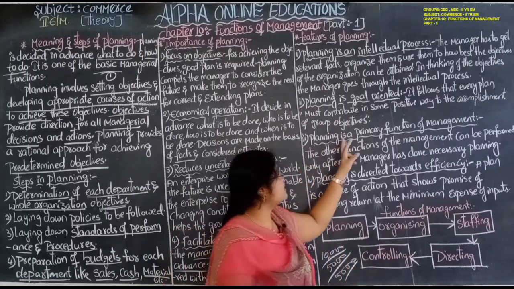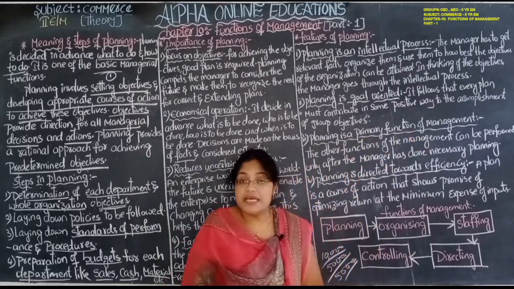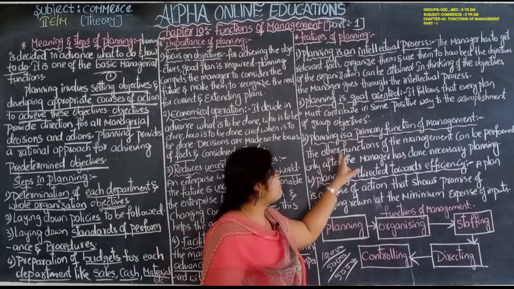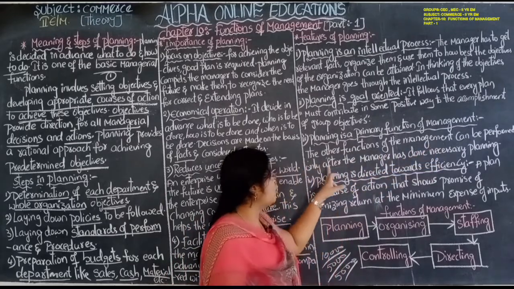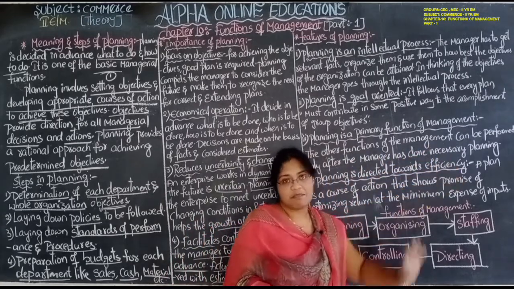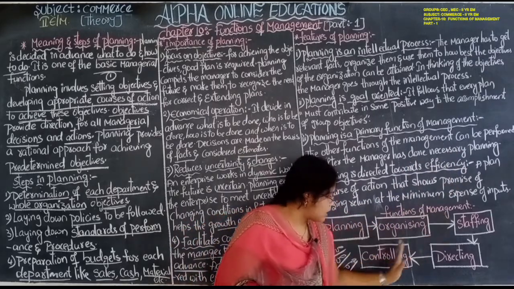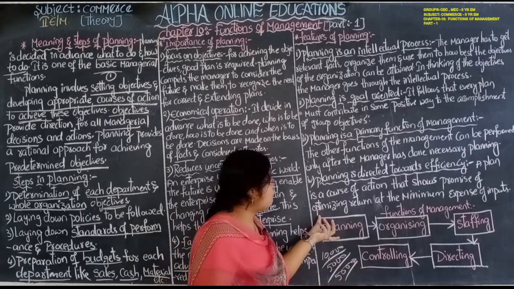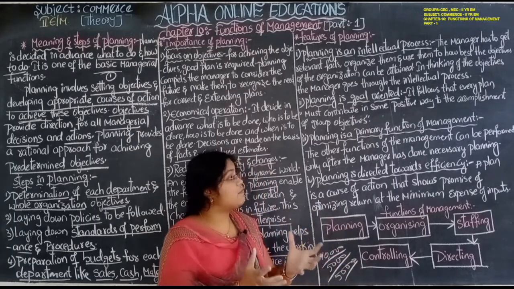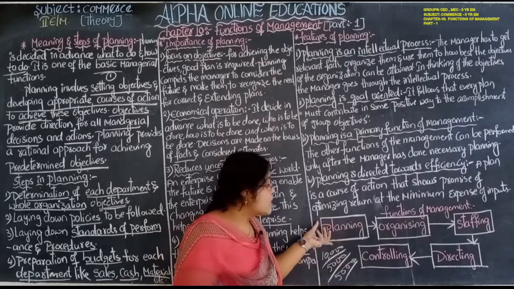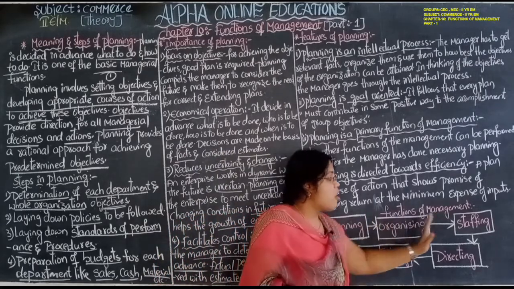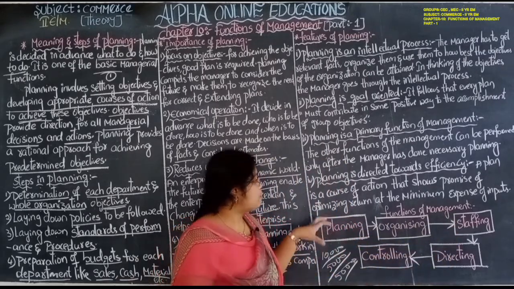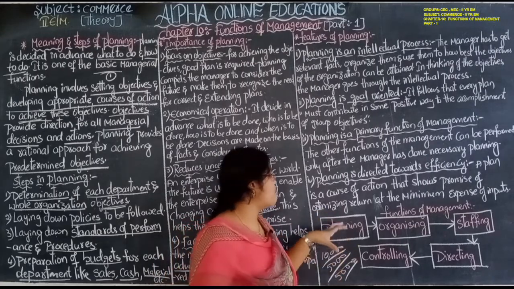Next, planning is a primary function of management. It is the first step of the functions of management. The other functions of management can be performed only after the manager has done the necessary planning. Only after planning can the manager perform organizing, then staffing, then directing, and lastly controlling. So planning is the first primary function of management.